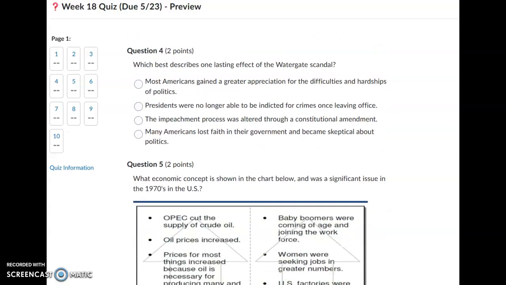Number 4. Which best describes one lasting effect of the Watergate scandal? Most Americans gained a greater appreciation for the difficulties and hardships of politics. Presidents were no longer able to be indicted for crimes once leaving office. The impeachment process was altered through a constitutional amendment. Many Americans lost faith in their government and became skeptical about politics.